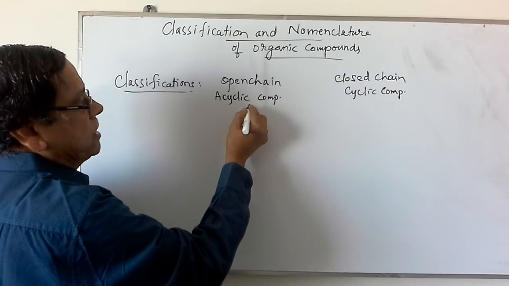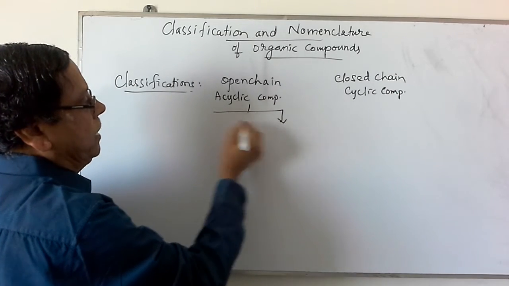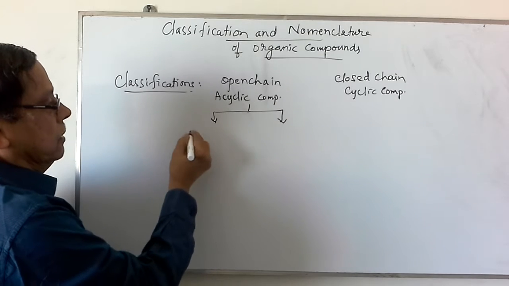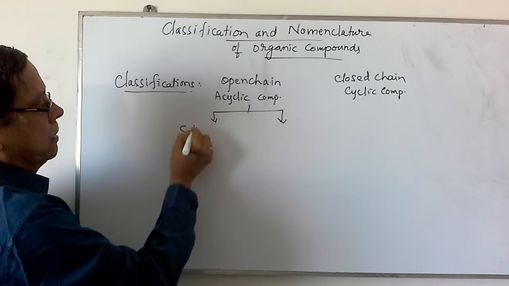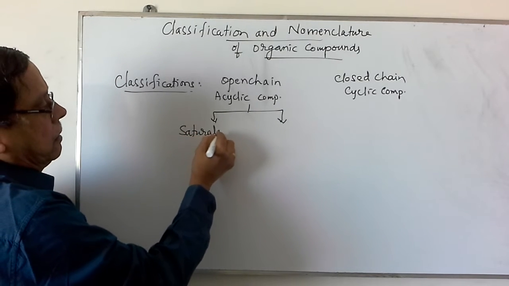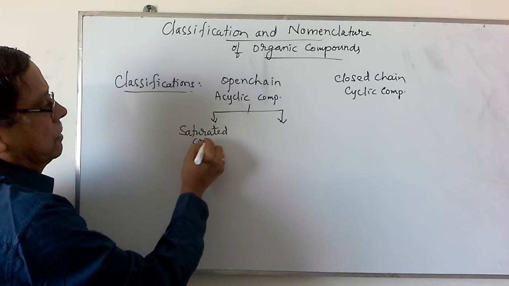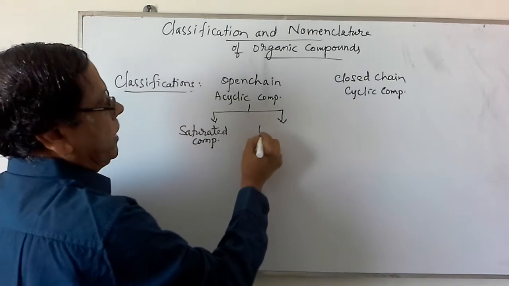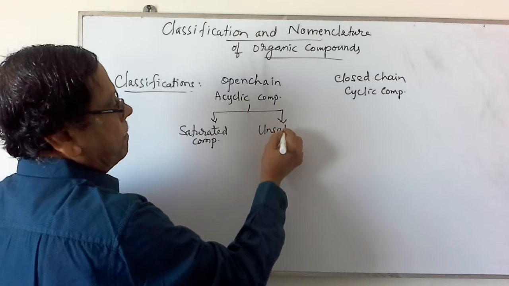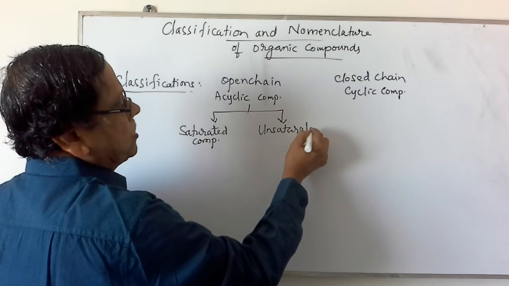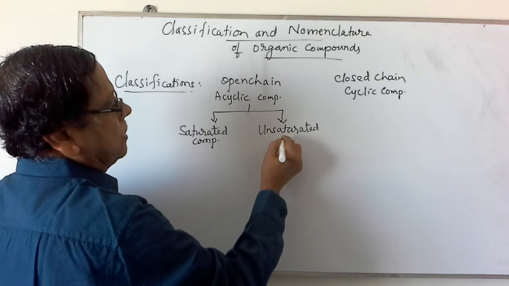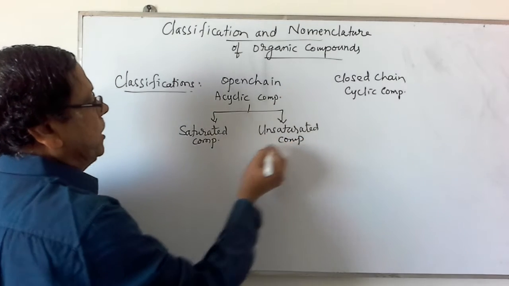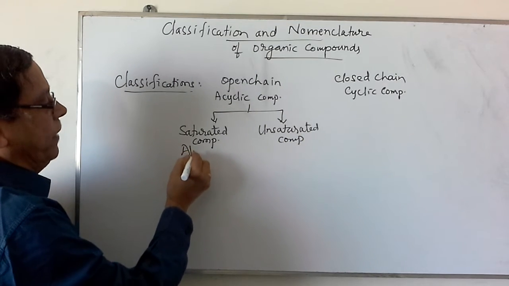These acyclic compounds are further classified as saturated compounds and unsaturated compounds. These saturated compounds are also named as the aliphatic compounds.